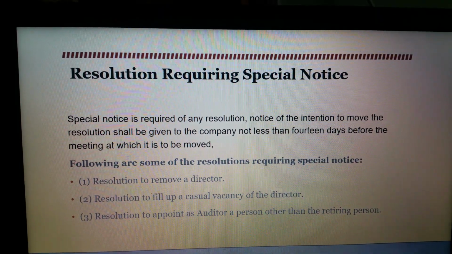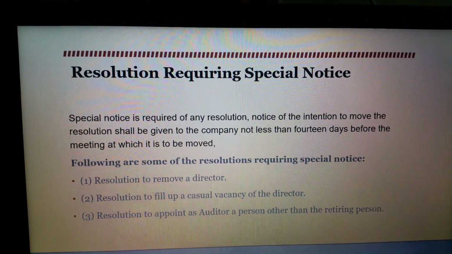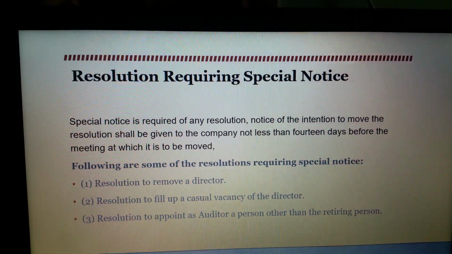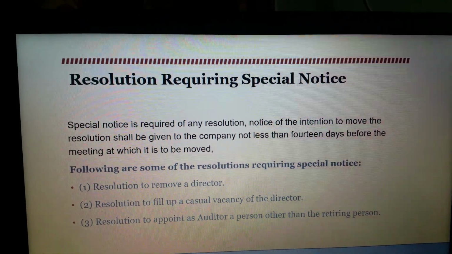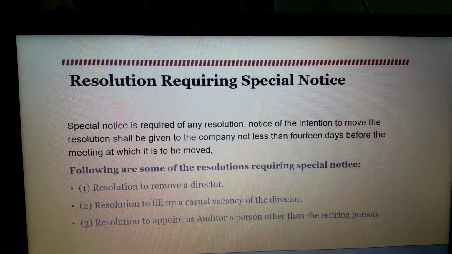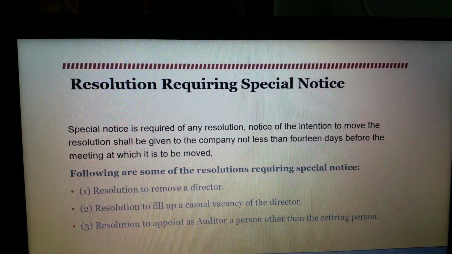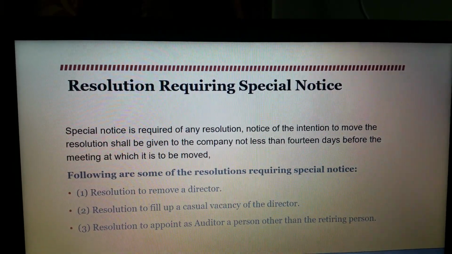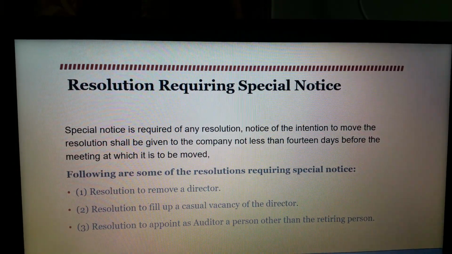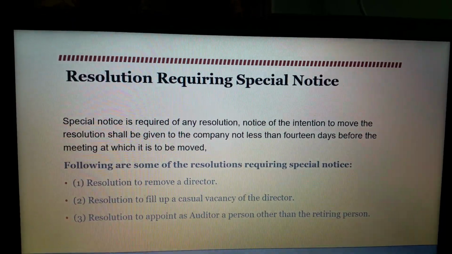In the cases of resolutions requiring special notice, at least 14 days prior notice must be given before the date of the meeting to the company, and the company should again give at least 7 days prior notice to the members for the proposed resolution to be passed at the meeting.